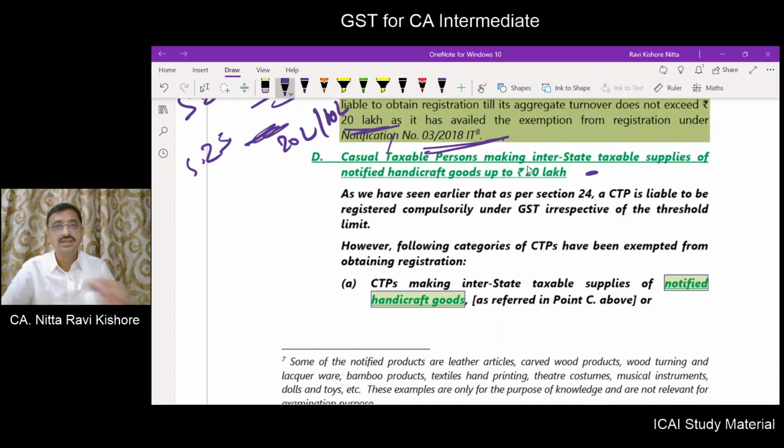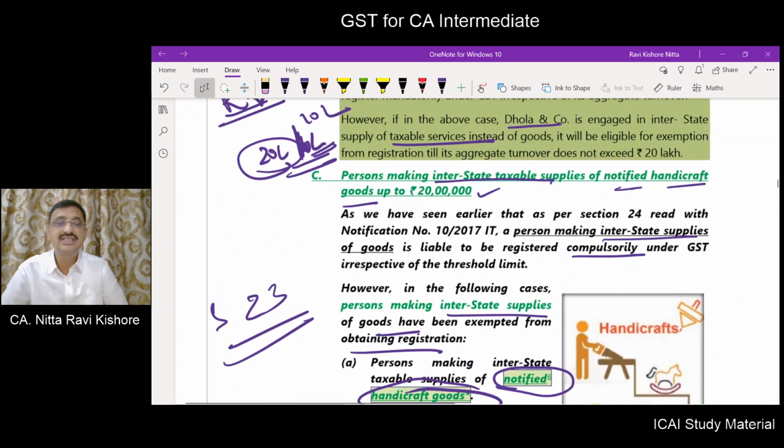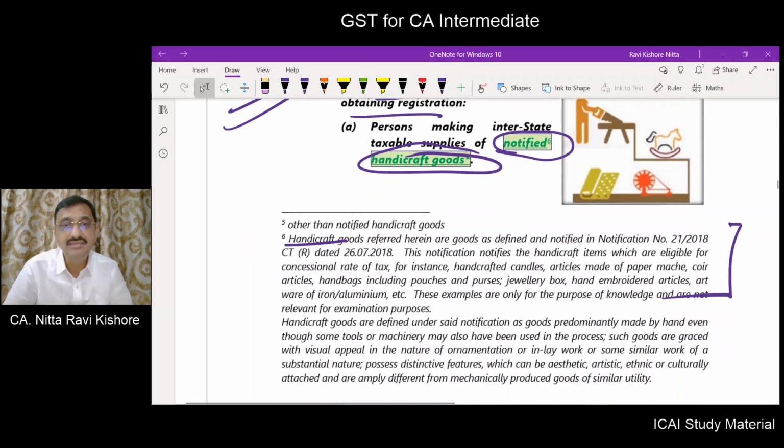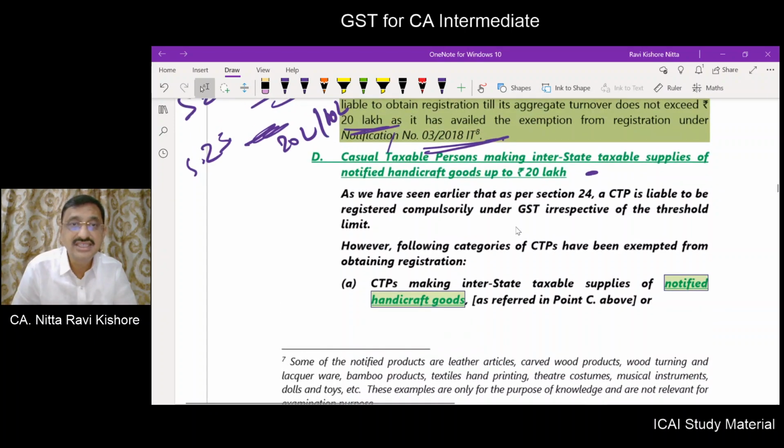Now here, what is point number C? Point number C is any person. But what is point number D? Point number D, this casual taxable person is making interstate supply of notified handicraft goods up to 20 lakhs.